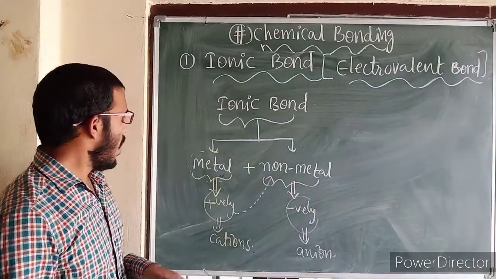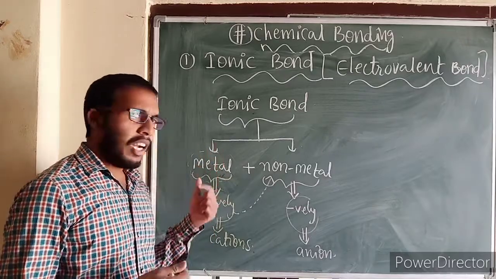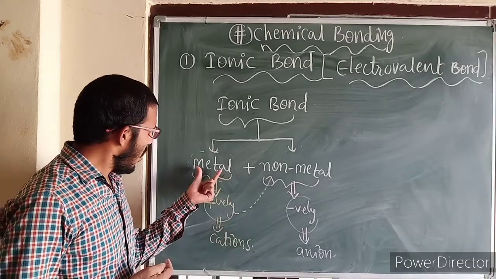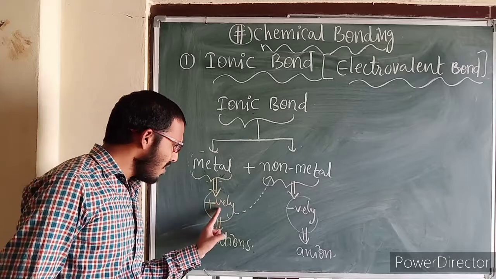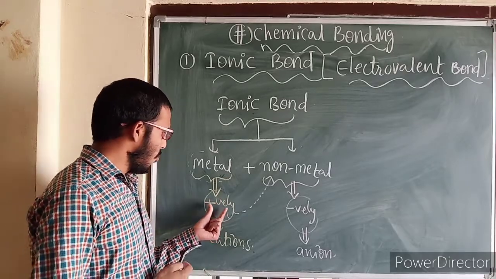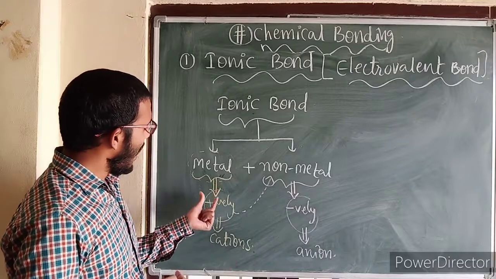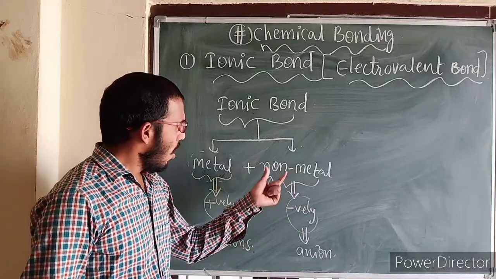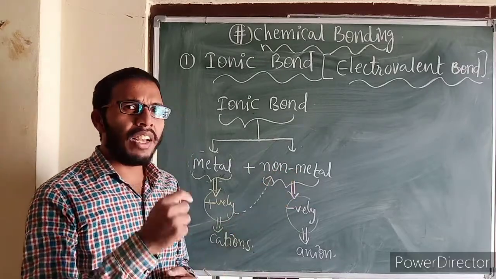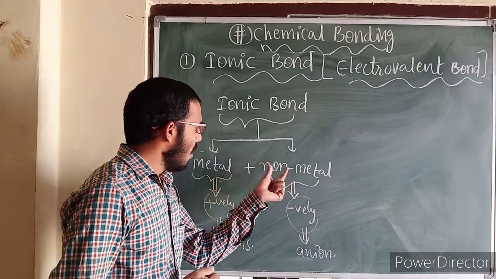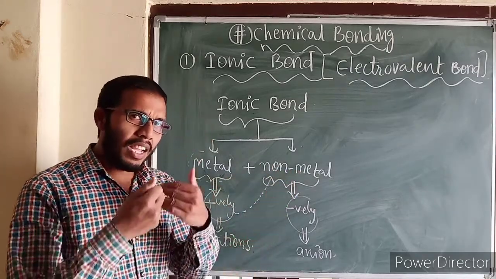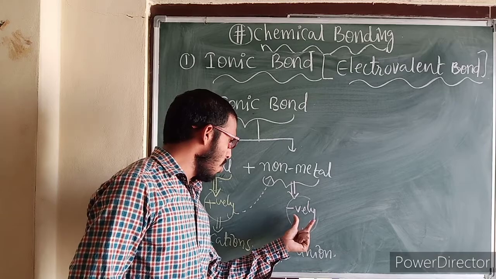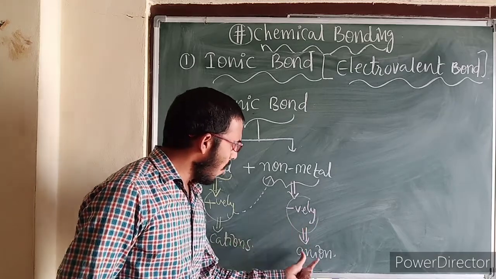One thing I want to tell you here: metals are electropositive in nature, therefore they always try to lose electrons. After losing electrons, they convert into positively charged species, known as cations. Whatever electrons are lost by the metal, the same number are gained by non-metals, because all non-metals are electronegative in nature. Electronegative means they have the tendency to accept electrons. After taking electrons, it converts into a negatively charged species, called an anion.